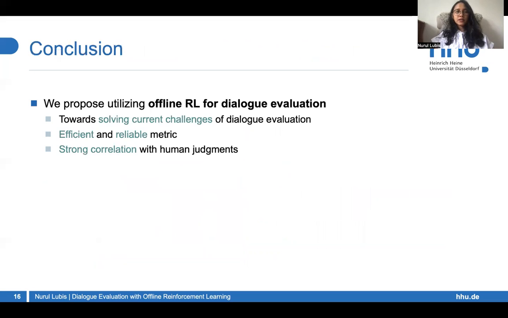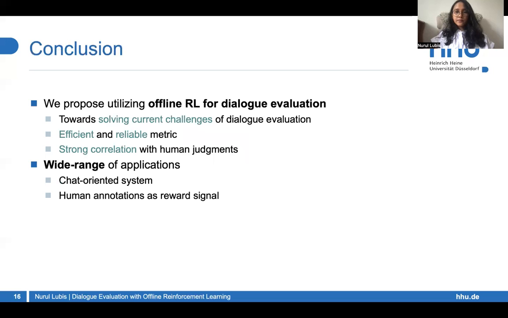In conclusion, in this work, we propose utilizing offline RL for dialogue evaluation, which has desirable properties that work towards solving current challenges of dialogue evaluation. This provides an efficient and reliable metric that has strong correlation with human judgments. In this work, we apply this to task-oriented systems. However, this method can theoretically be applied to chatbots as well, using other metrics such as engagement as reward signal.